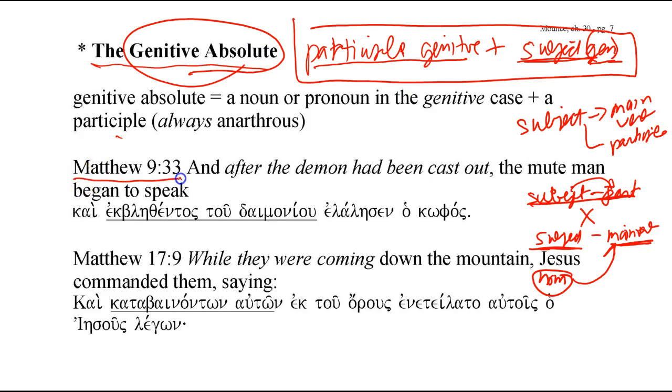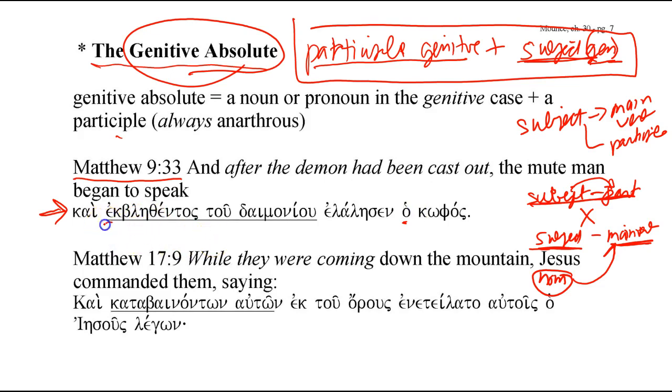So in Matthew 9:33, in the Greek text, you have kai ekblethentos tu daimoniou elalesen ho kophos. Kophos being a mute person, or since it's a masculine noun, a mute man.